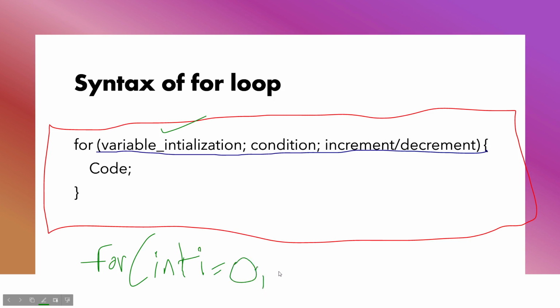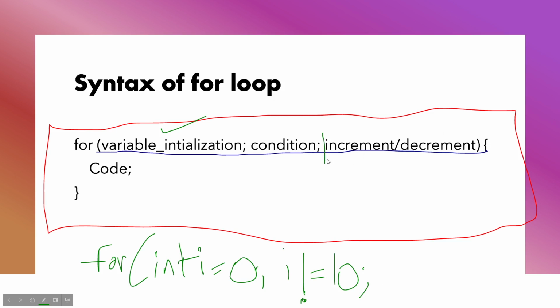So what are we doing? We are just initializing the variable. Then let's say the condition. Then we just pass in the condition. Now let's say we wanna print all the natural numbers from 1 to 10, right? Then we can do: till the time i is not equal to 10. Right now, i is not equal to 10. So this is our condition.